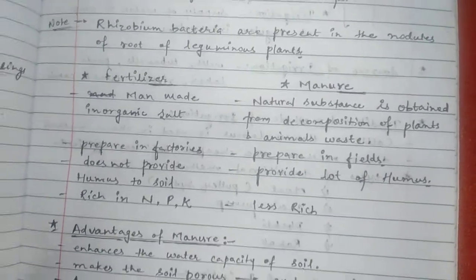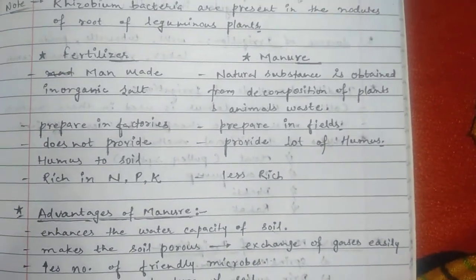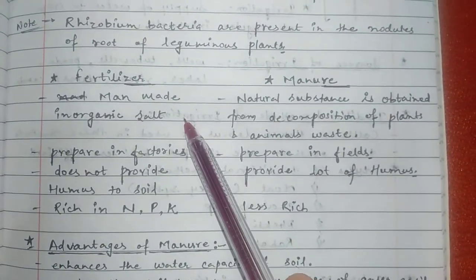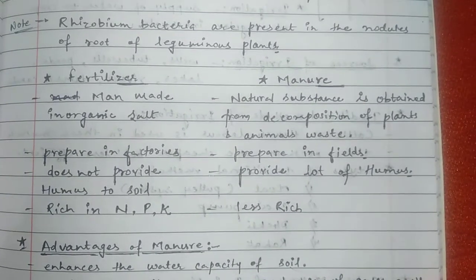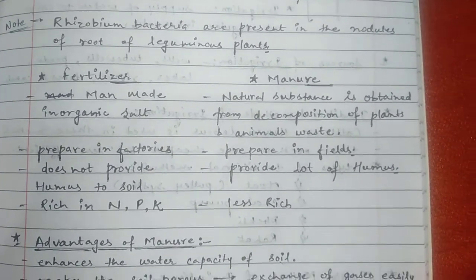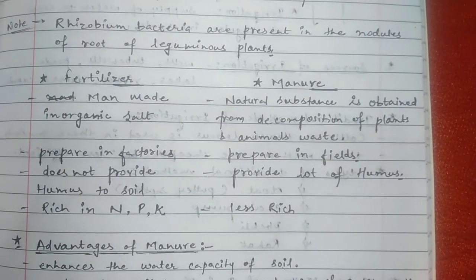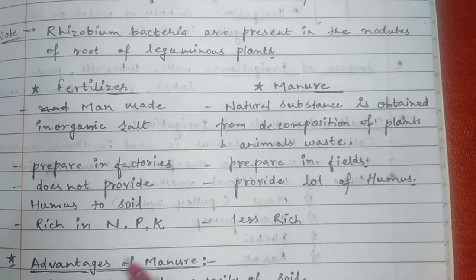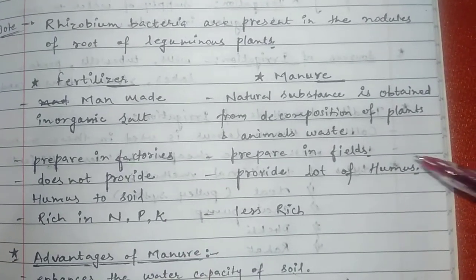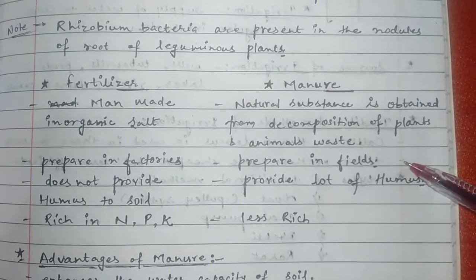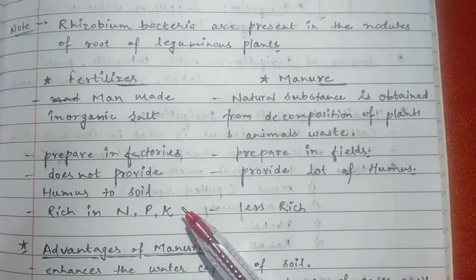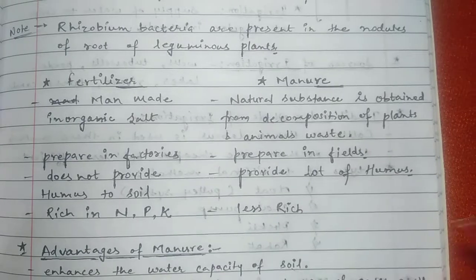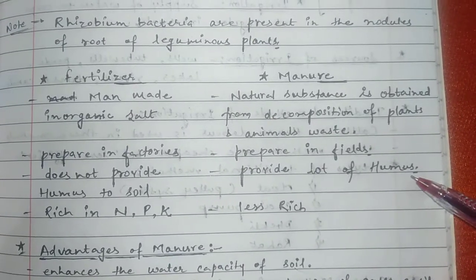Then we will discuss the difference between fertilizer and manure. Fertilizer is a chemical compound made by man in a factory. Manure is made by the decomposition of plant and animal waste, like cow dung, and we can make it in the field or at our home. Fertilizer does not have any humus, but manure has a lot of humus.